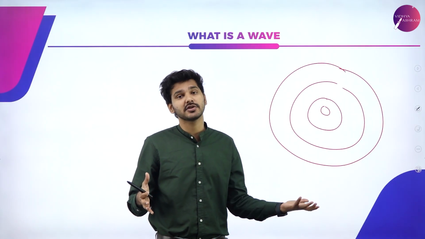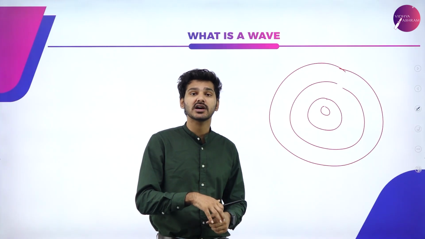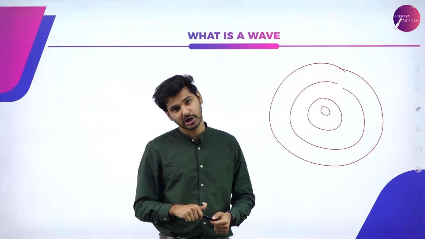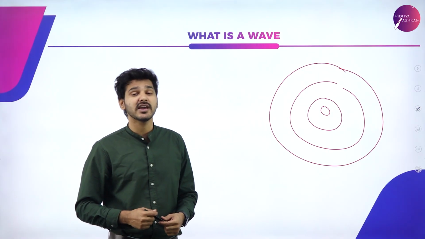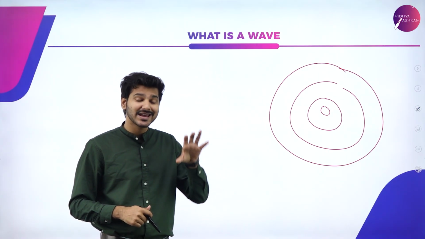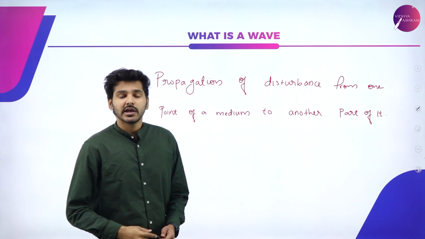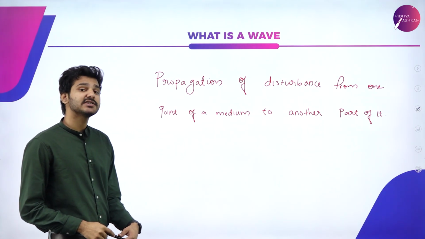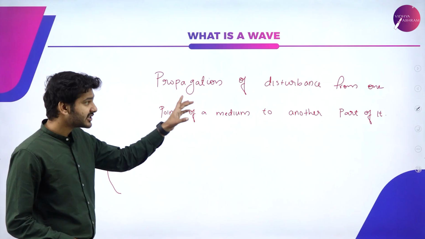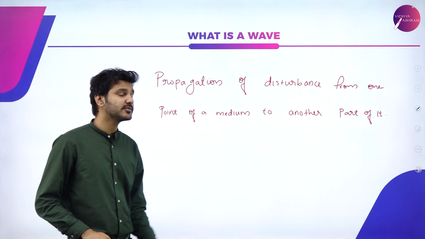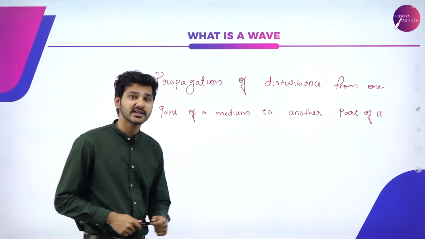So what exactly is a wave is the answer to that particular question. It is nothing but a disturbance that is propagating through the space-time continuum, or simply we can say that a wave is nothing but a disturbance in the space-time fabric. In simple terms, we can just analyze waves as the propagation of disturbances from one point of a medium to another point of a medium, and that is known as a wave.